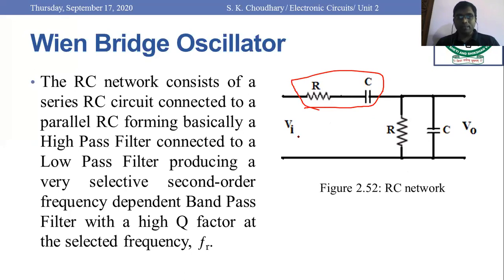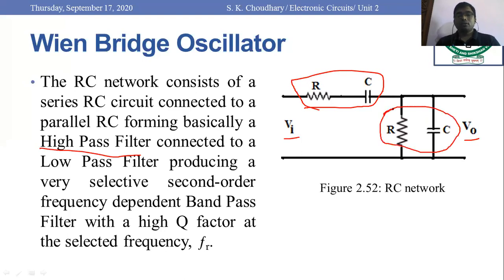So here we have applied the input voltage, and on the other hand we have the output voltage obtained. If you see, this circuitry consists of a high pass filter. So this series RC would be the high pass filter, and it is connected to a low pass filter section.